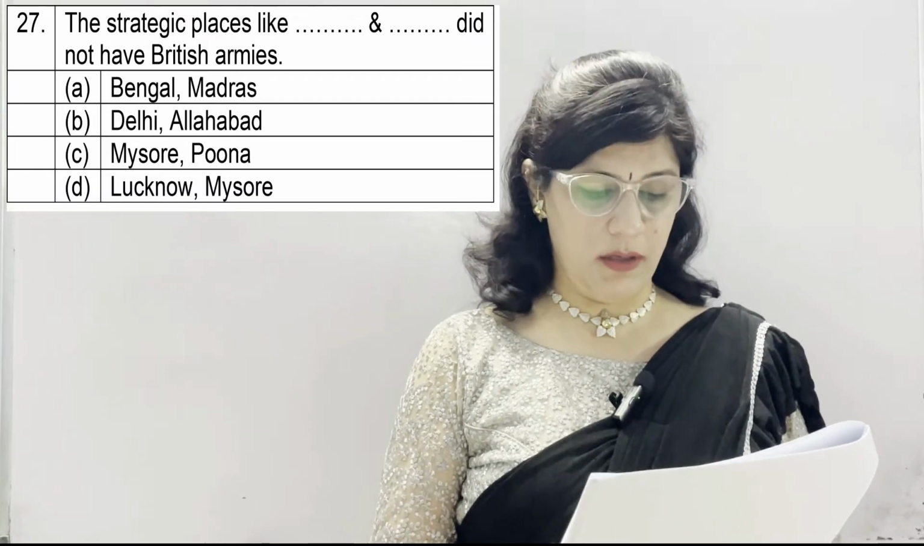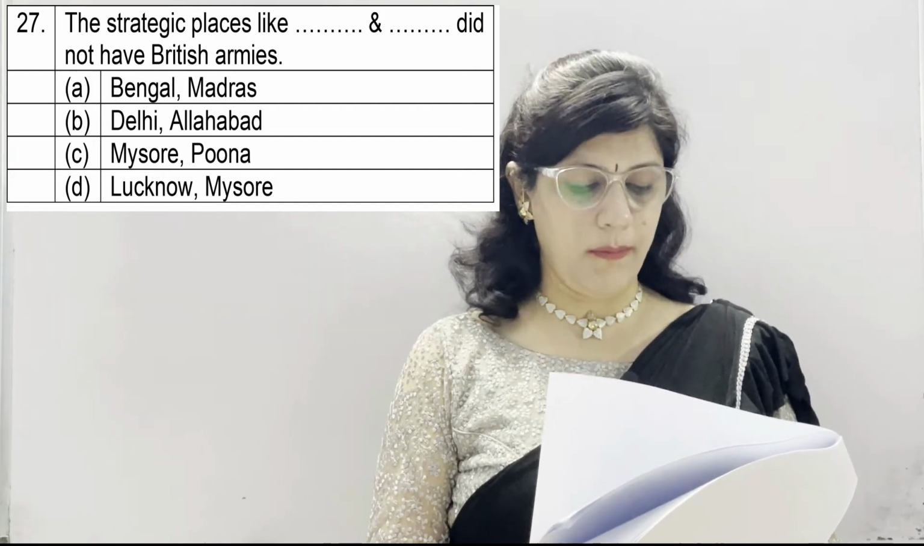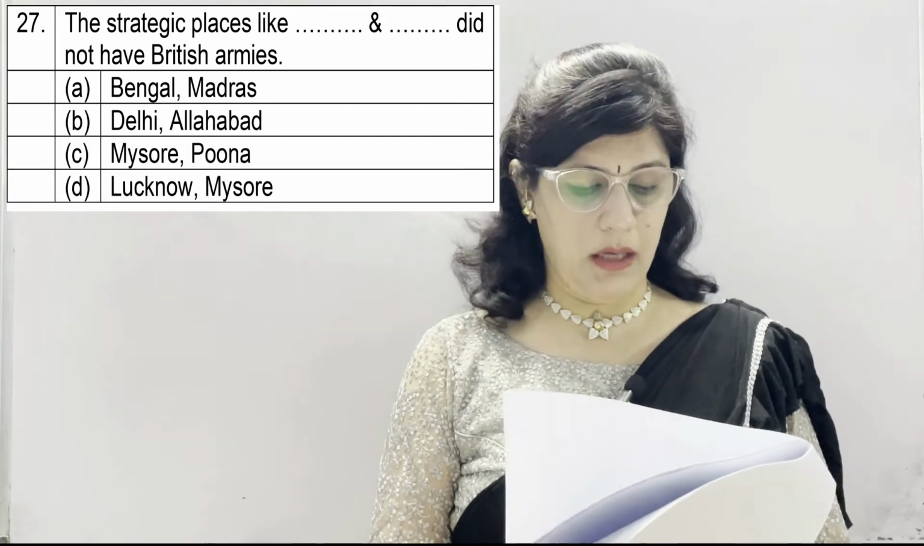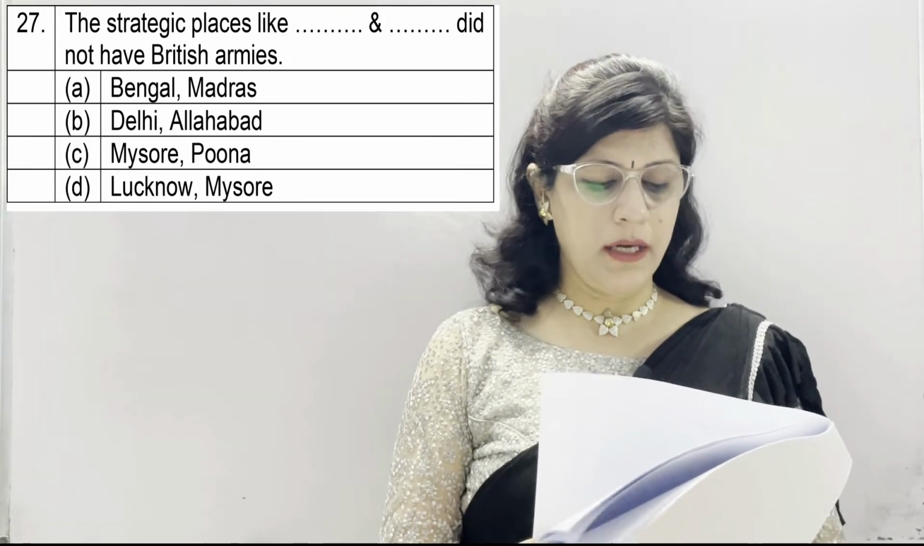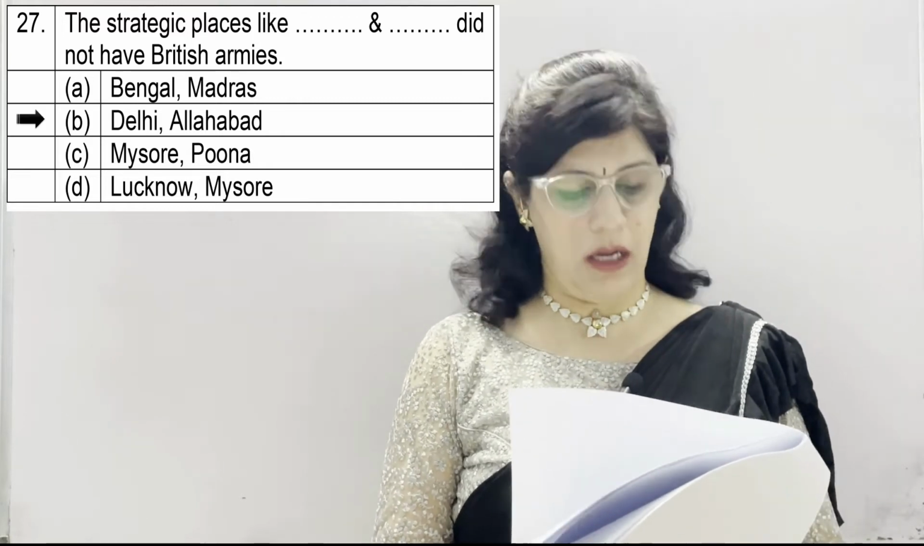Question number 27. The strategic places like dash and dash did not have British armies. A. Bengal and Madras. B. Delhi and Allahabad. C. Mysore and Pune. And D. Lucknow and Mysore. Option B is correct, which is Delhi and Allahabad.